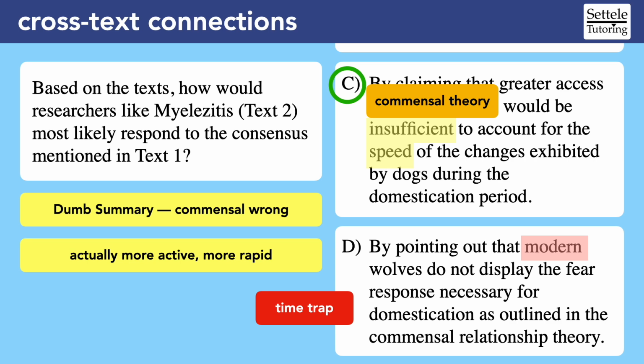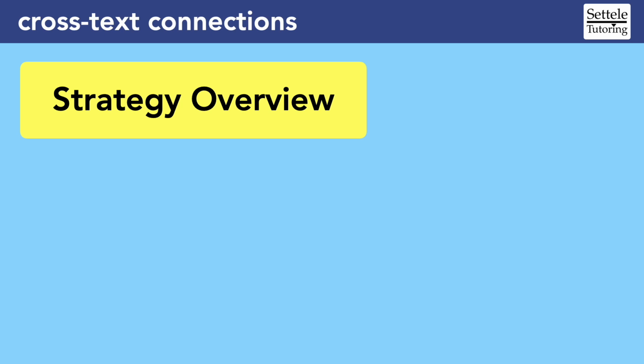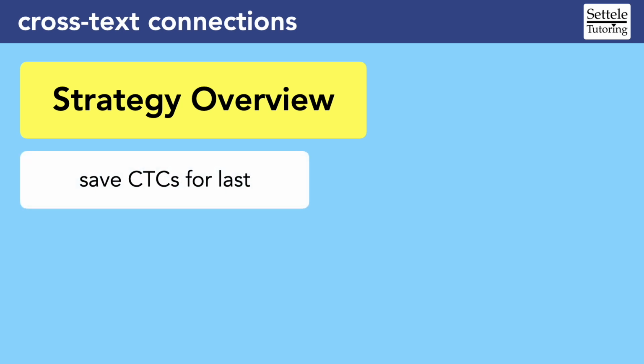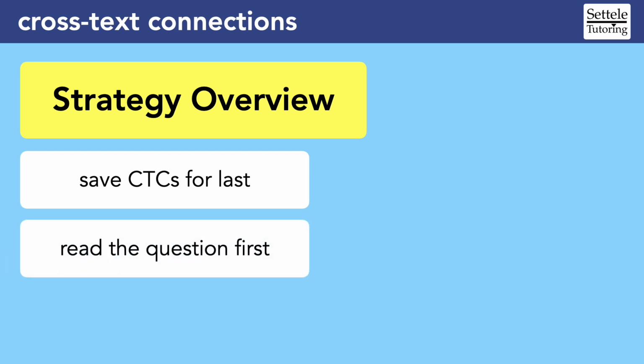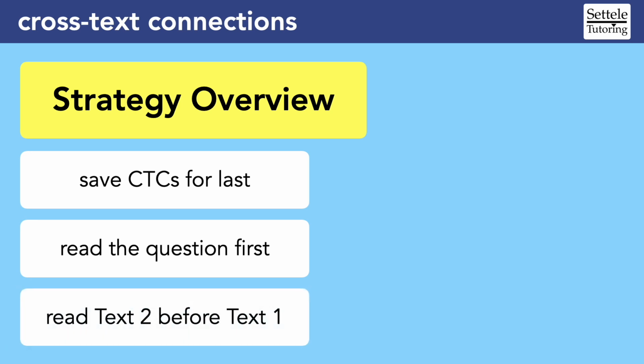Let's remember that as we review the main strategies for the cross-text connections questions. Don't forget that there shouldn't be more than one CTC question per SAT, so these are not a huge priority. Since they take a bit more time than other SAT passages, you might want to save CTCs for last so that they don't slow you down or break your rhythm. If you have time to try your CTC, make sure you read the question first so that you perform the right task. If they ask how text 2 would respond to text 1, you might want to read text 2 first so that you get a good idea of what those authors believe. If this confuses you, that's okay. You can skip this strategy.